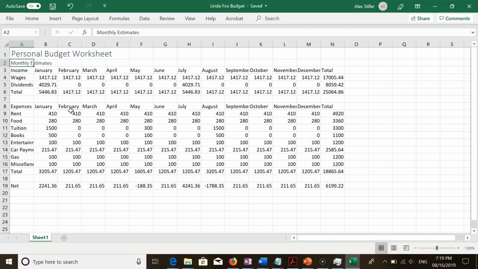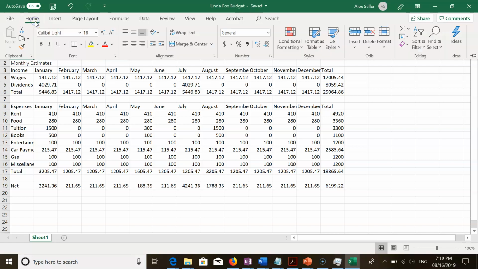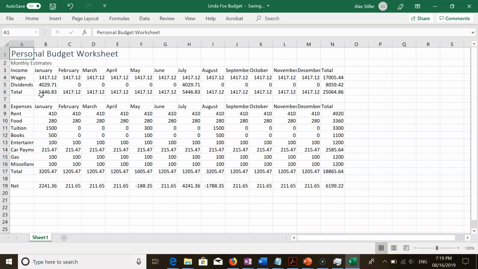Page EX23. To apply bold style to a cell. Step 1 on page EX24. Click cell A1 to make it active, and then click the Bold button in the Home tab in the Font group to change the font style of the active cell to bold. Step 2. Repeat step 1 to bold cell A2.